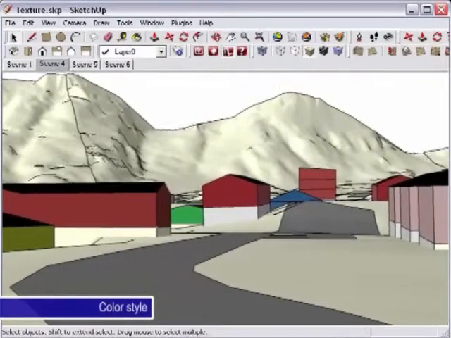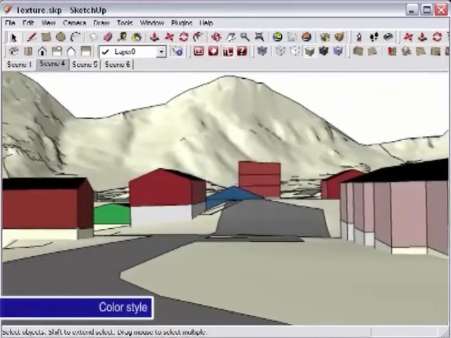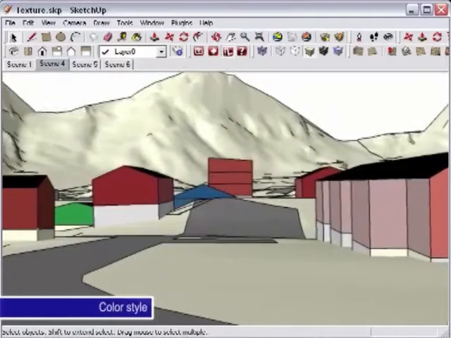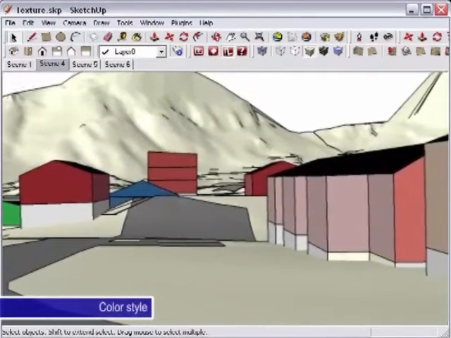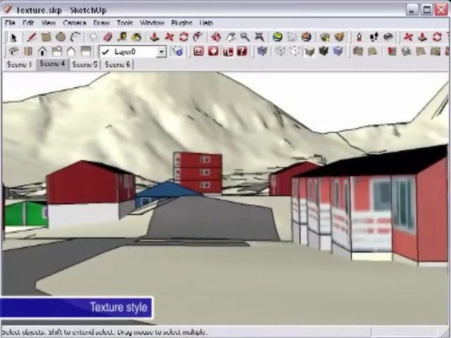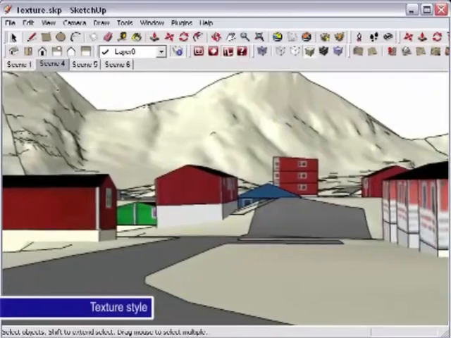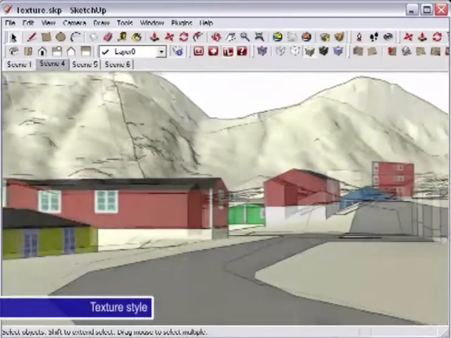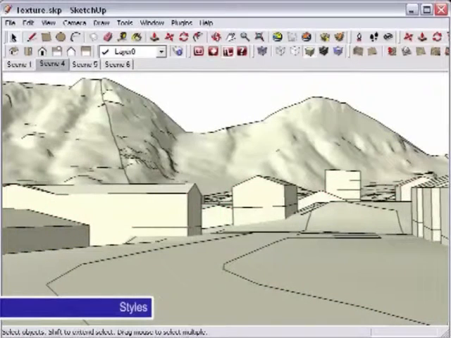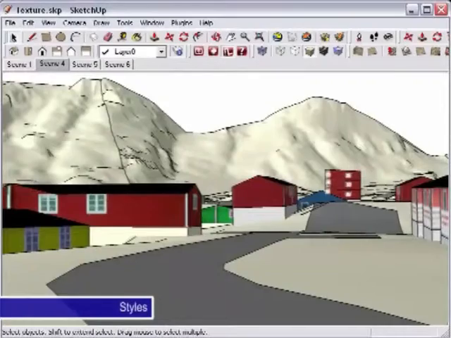In the color style we are adding more information to the picture. The colors suddenly become a dominating subject in the model. This is useful if we want to discuss how a specific area should appear from the outside. The last style is the texture style. As you can see, this again adds more information to the picture. The three different styles each hold different information about the design. Our job as designers is then to figure out what are the important elements that need attention.